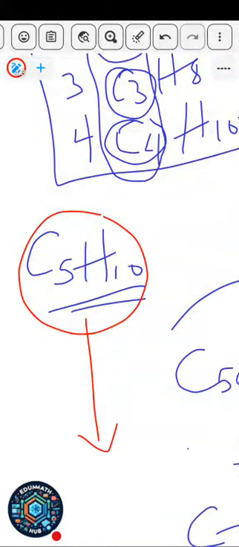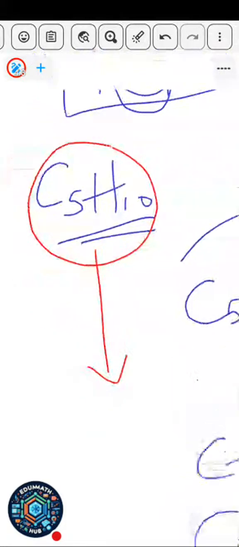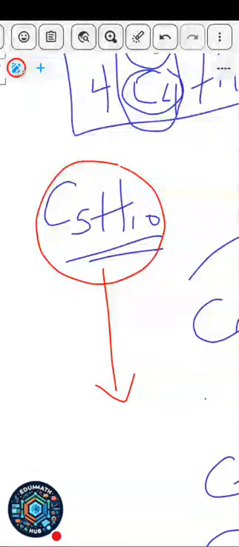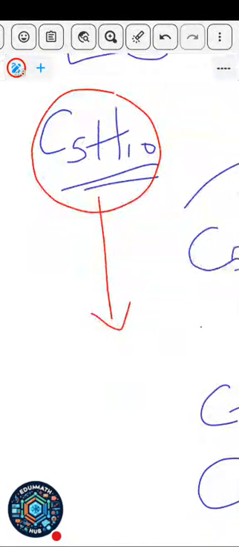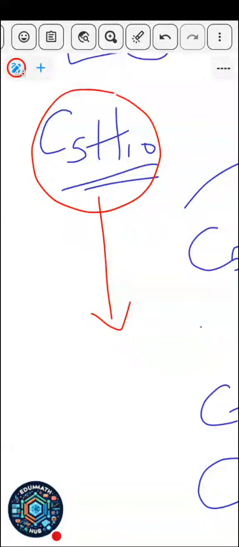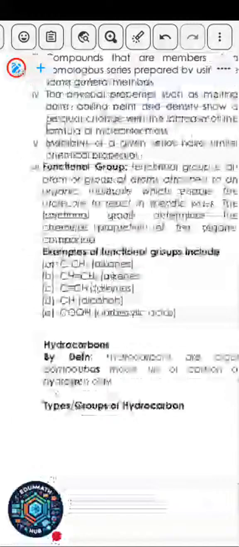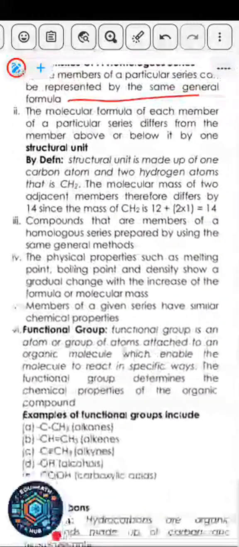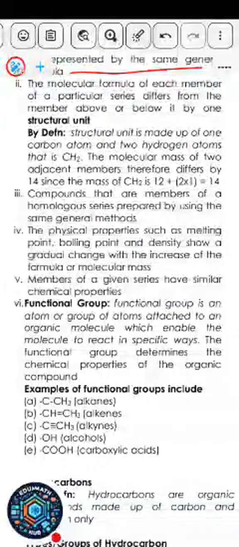You can see that the number of carbon atoms is increasing. The state is changing. The first 4 members are gases. The next, from C5 up to about C17, those ones are liquids. Then from about C18, they become more solidified, as in they are trying to become solids, until you get to 70 carbon atoms and so on. That's when you start having organic compounds that are solid in nature. Okay, so take note of that.